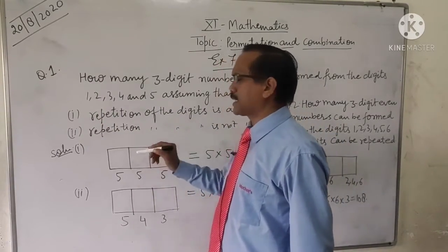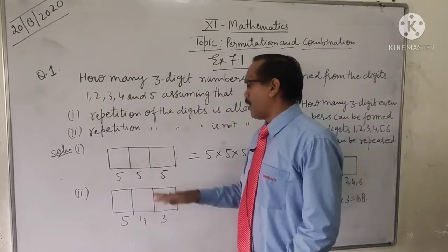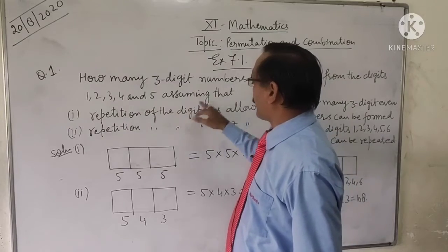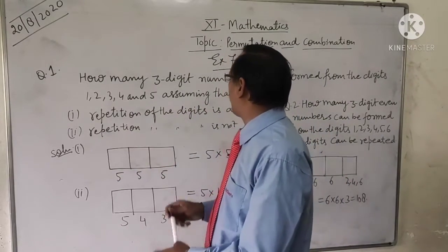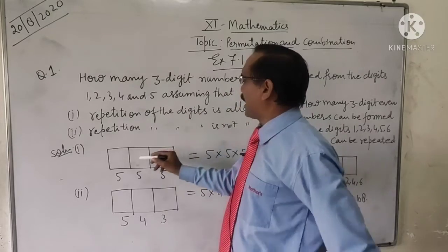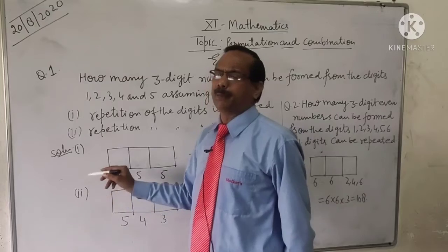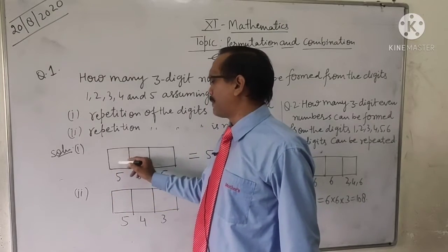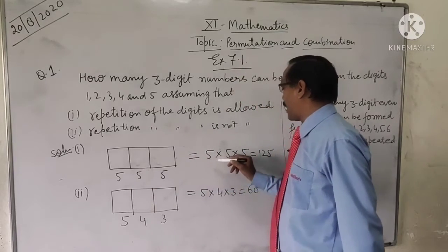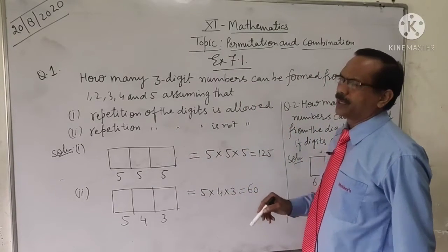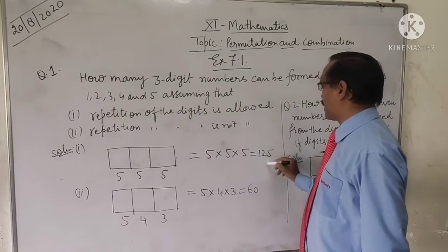Similarly, the tens place can also be filled in 5 ways because all the places are independent and we can take any number at this place because repetition is allowed. Same for the hundreds place, which can also be filled in 5 ways. The total number of ways is 5 into 5 into 5. They are all independent, so their product is 125.